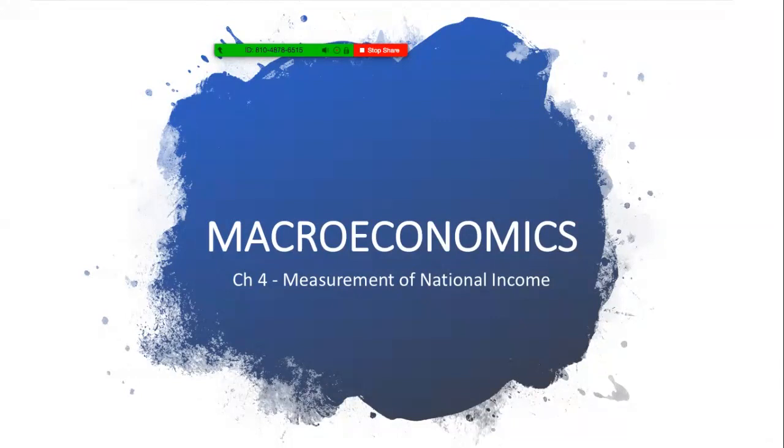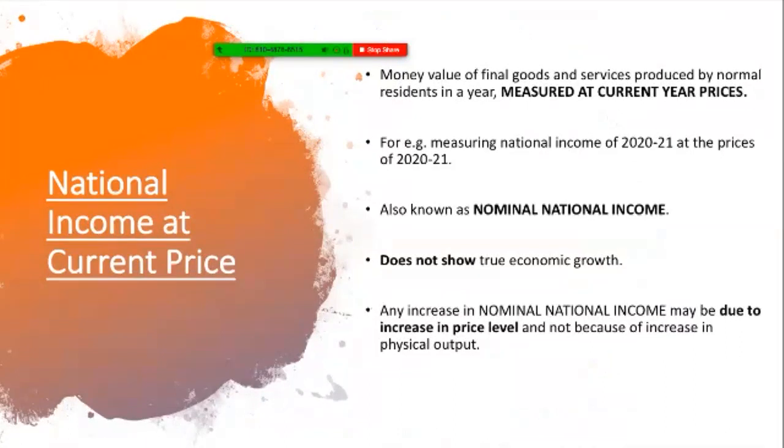So the topic that we started yesterday was national income at current price and national income at constant price. The very first thing about national income at current price is that we calculate the money value of all final goods and services produced by normal residents in a year, but this is measured at current year prices.